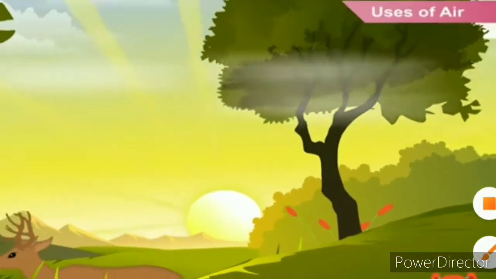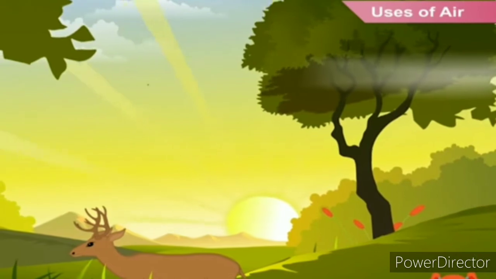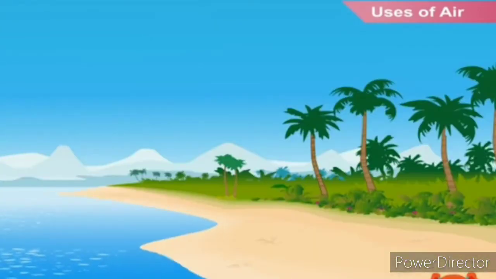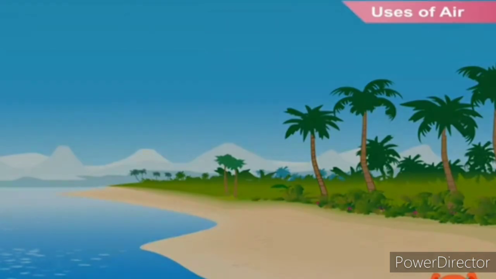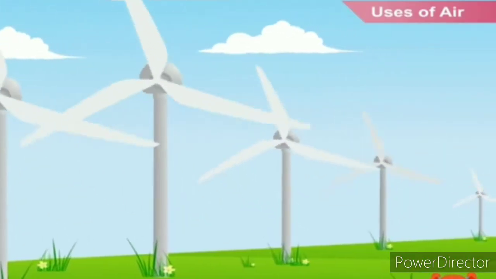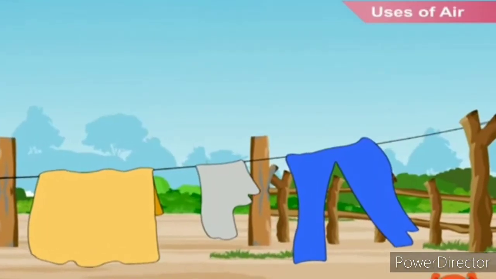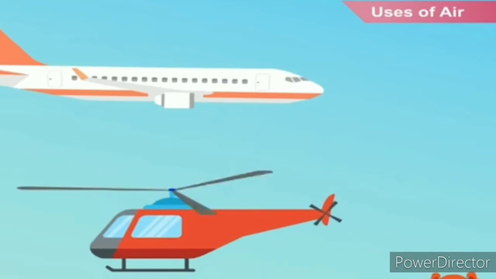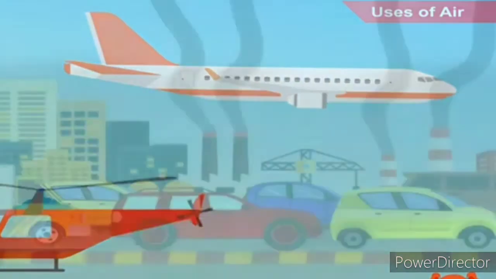Uses of air. Air has many uses. Air helps in flying kites. It makes waves in the river or sea. It helps in sailing of a boat. It moves the fans of a windmill. Air helps clothes to dry. It helps helicopters and aeroplanes to fly in the sky.